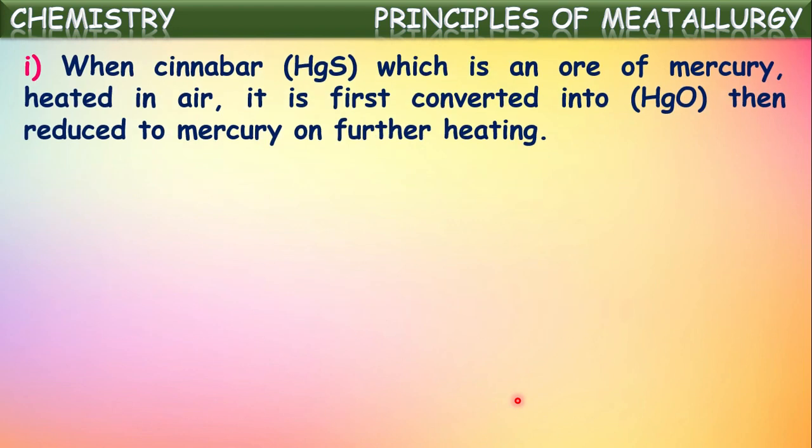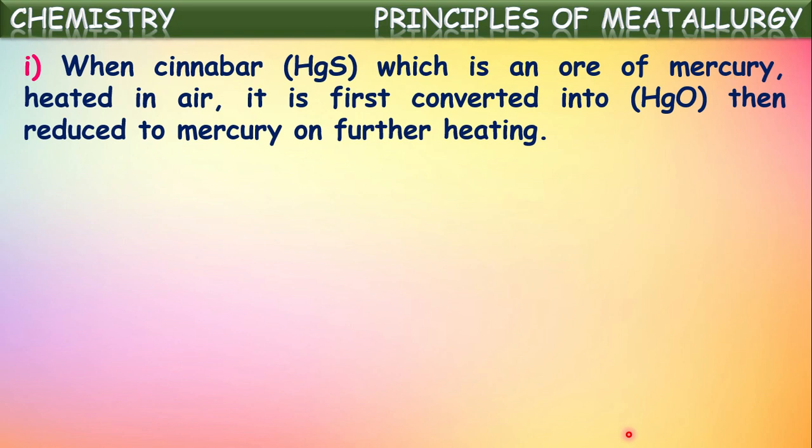When cinnabar is heated in the air, first it converts into metal oxide. Cinnabar, in the sense, it is mercury sulfide. It is one of the ores of mercury. Mercuric sulfide it is called.